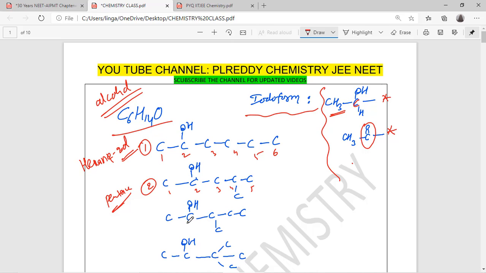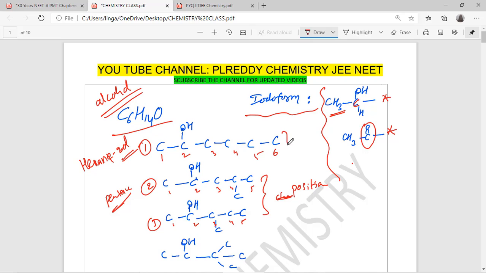Then again I can reduce the chain, 1, 2, 3, 4, 5. Sorry, branch. These two are chain isomers. Sorry, positional isomers. The methyl position is different, the remaining functional group is same.